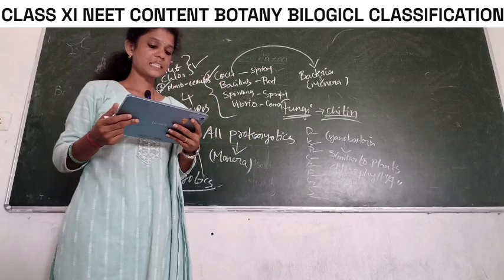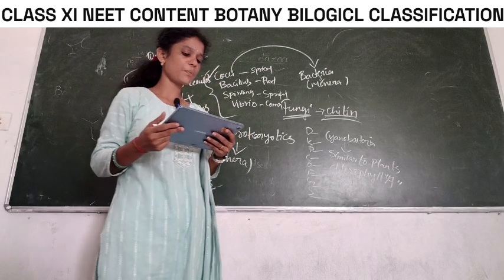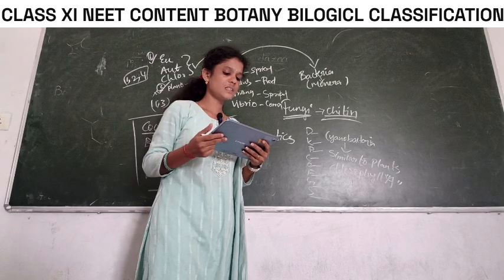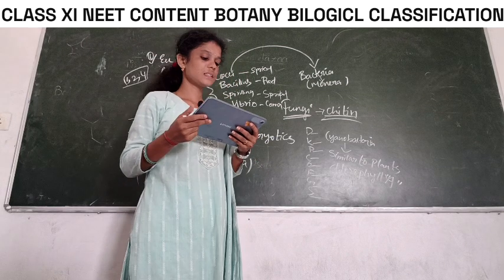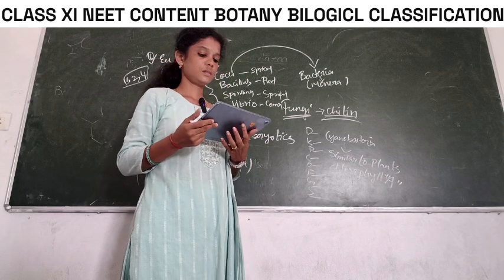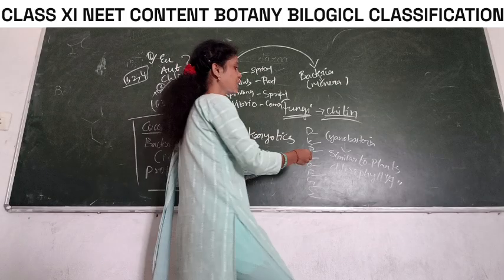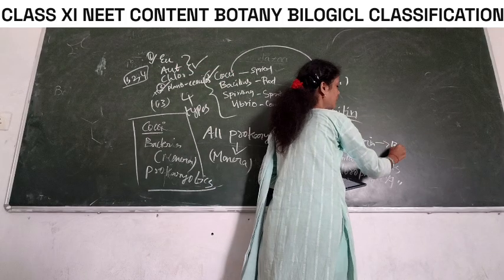17. Cyanobacteria are also referred to as: A. protists, B. golden algae, C. slime moulds, D. blue green algae. Cyanobacteria, blue green algae. Cyanobacteria are known as blue green algae.